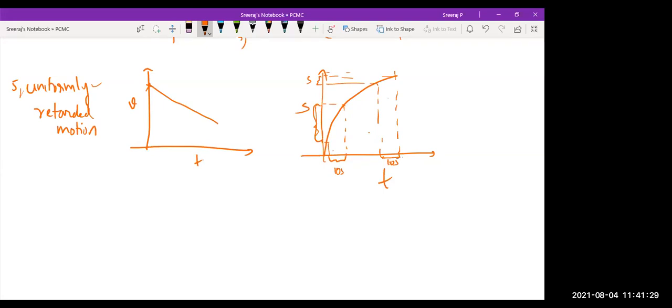Yes, sir. Okay, that we are checking the displacement like this. Displacement here decreases in size, like we are checking in the graph, sir.